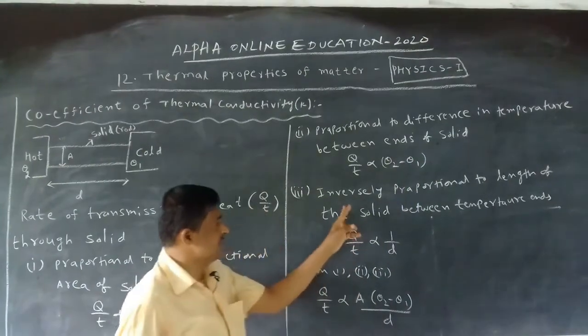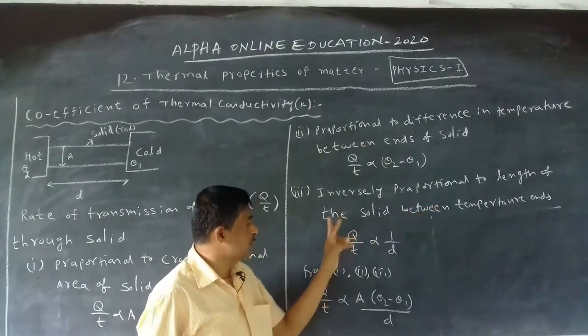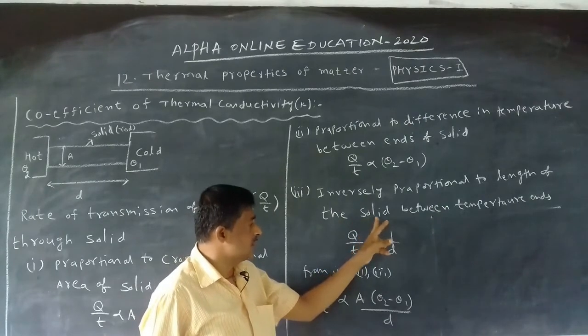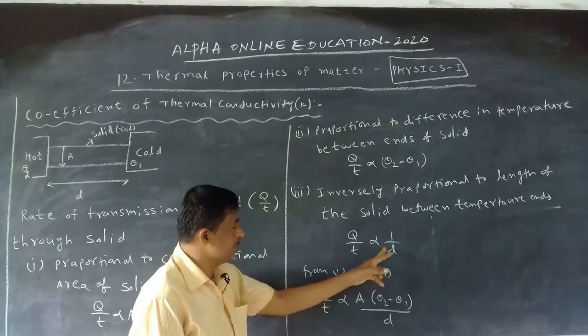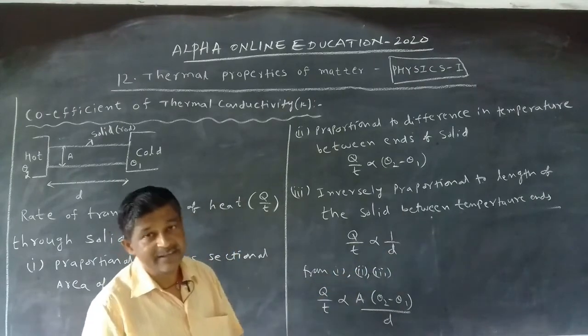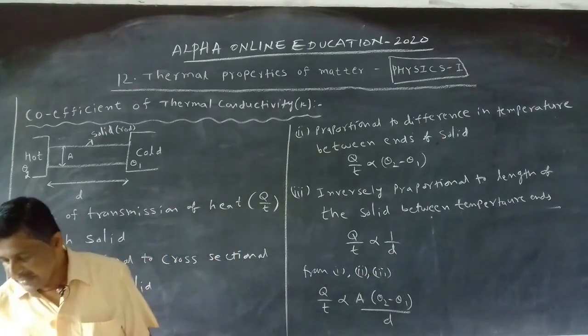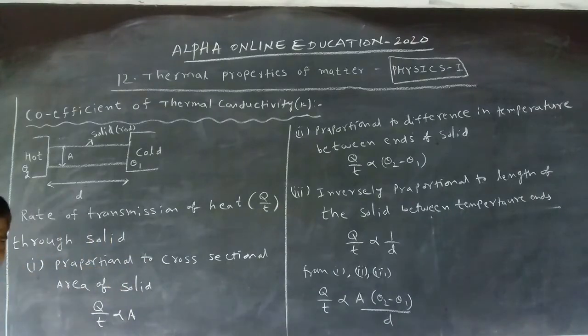And the third one is inversely proportional to the length of the rod between the temperature ends, Q by T proportional to 1 by d. It is inverse.